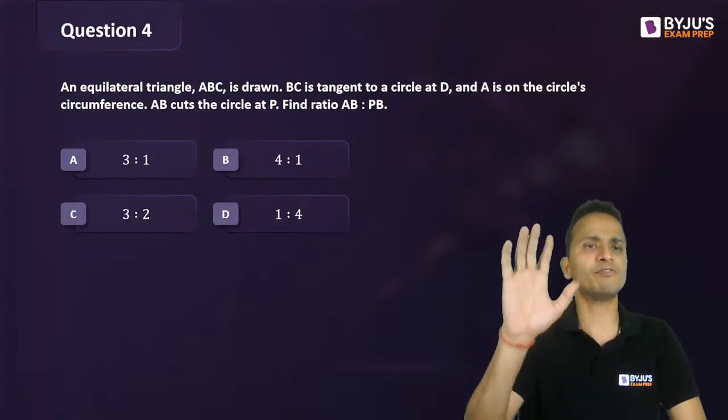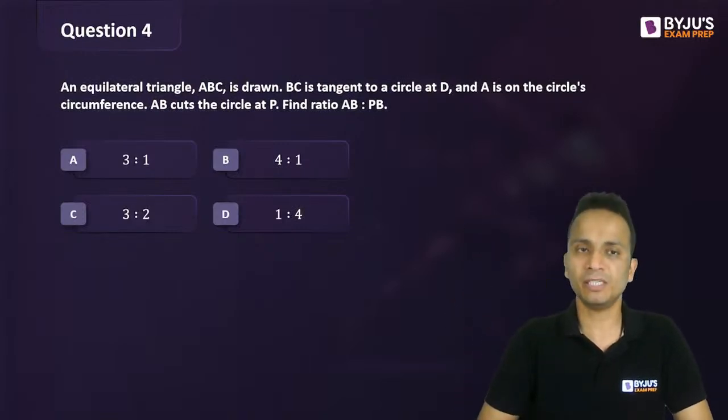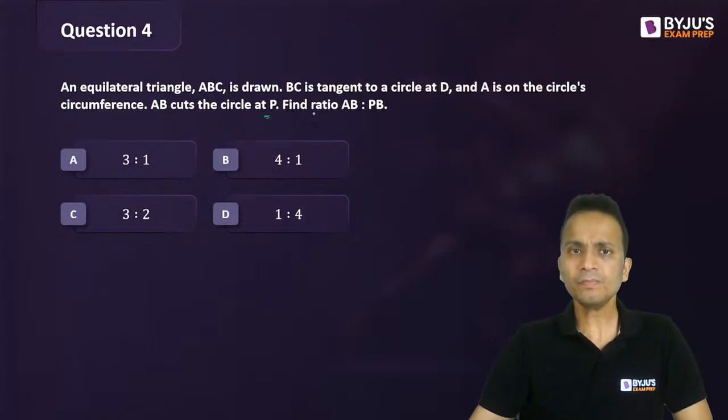So that is the circle's circumference. The circle is passing through point A and it is tangent to BC. AB cuts the circle at P. So find the ratio AB is to PB.